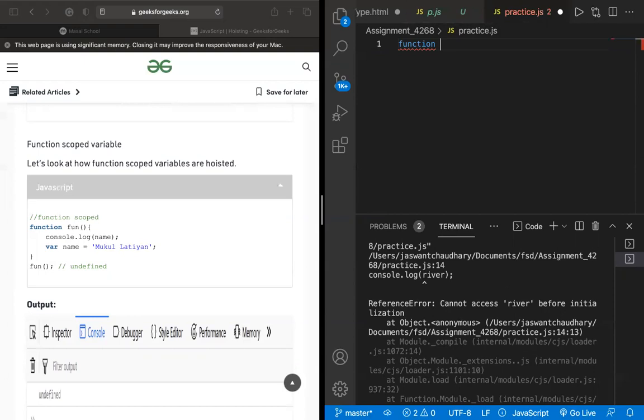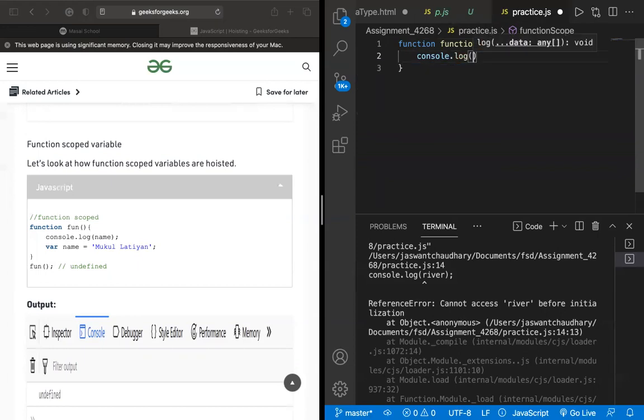Now let us make the name of the function function scope, and let us take the function without any argument. Now let us go inside it. Let us console dot log, and let us put here capital.